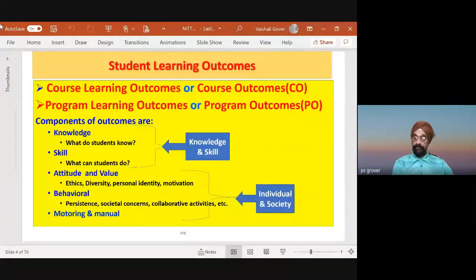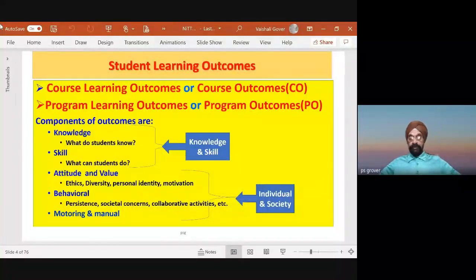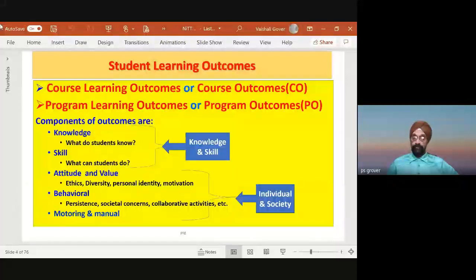When I say knowledge, what does it mean? This means what do students know? Skill, what can student do? Please appreciate, you do. Then attitude and value. In outcome-based system, we emphasize not only the knowledge and skill, but also the student's attitude, student personality, student motivation, what he values, what he doesn't value.